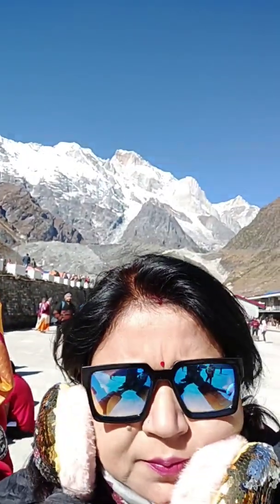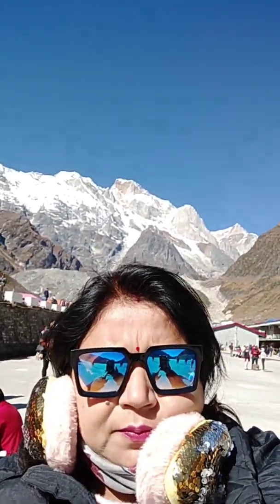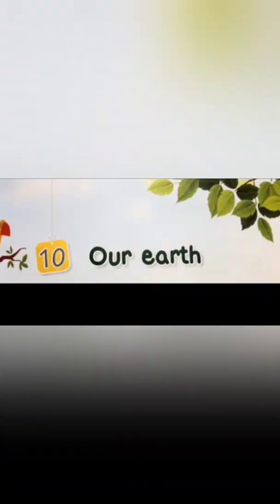Hello children, this video is related to the chapter The Earth Our Home. Our Earth is the only planet that has life in different forms, plants and animals. The Earth has many natural features called landforms.